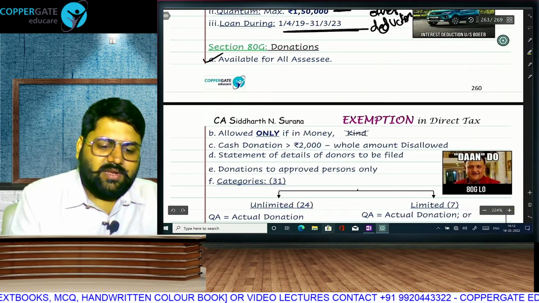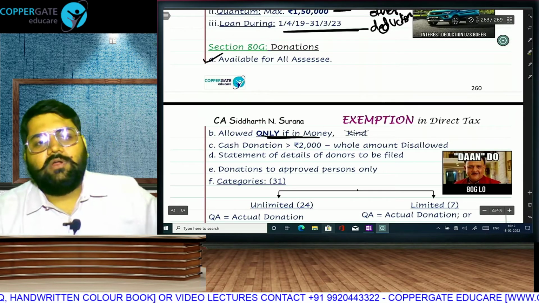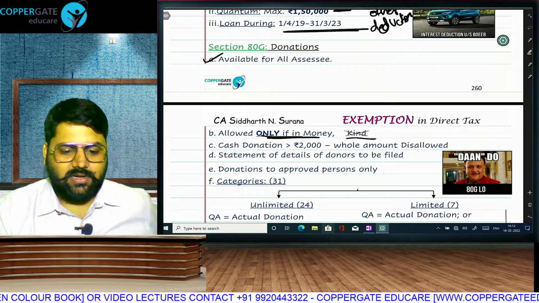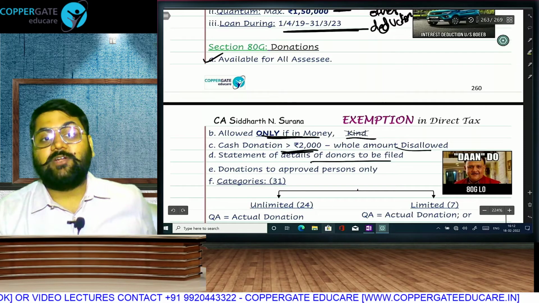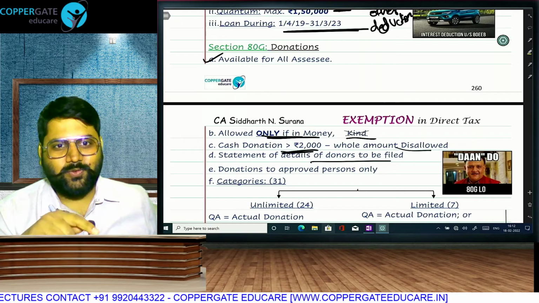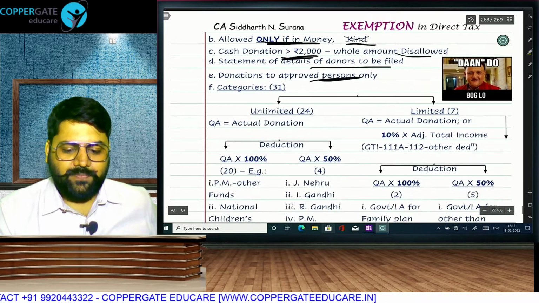80G deduction will be available for all assessees if you pay money for donation. Kind donation, like giving land or anything to a trust, will not be allowed. If you pay more than 2,000 in cash, it will be disallowed. You have to file statement of donor so that donor gets 80G, otherwise that 234G fees will get attracted. Donation has to be to an approved person.